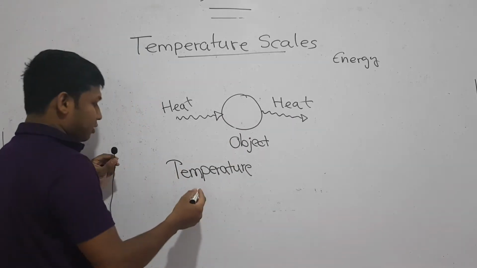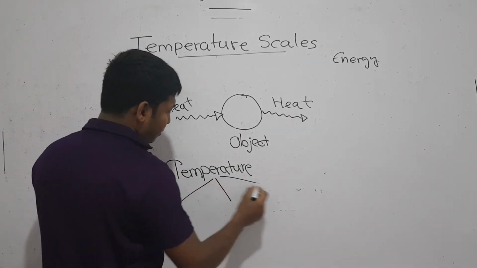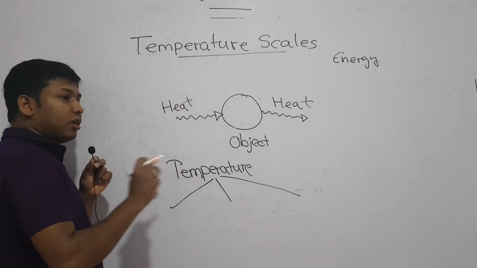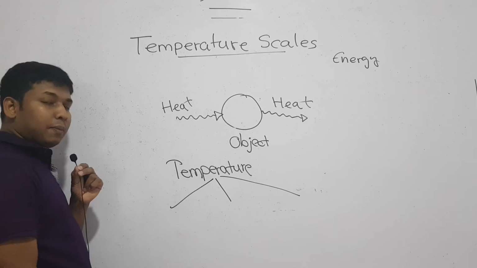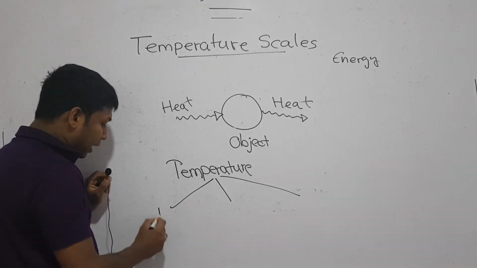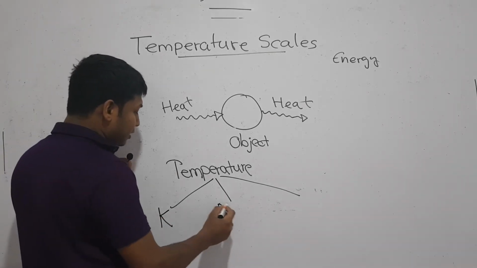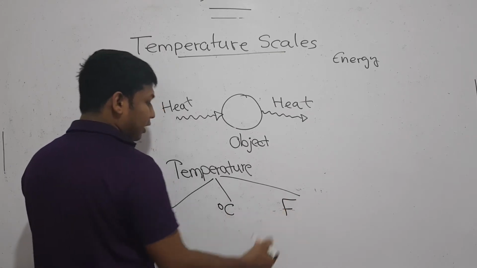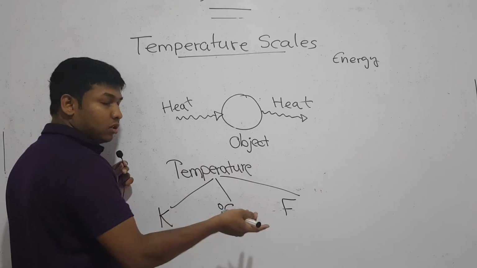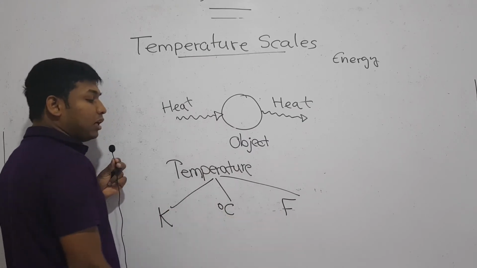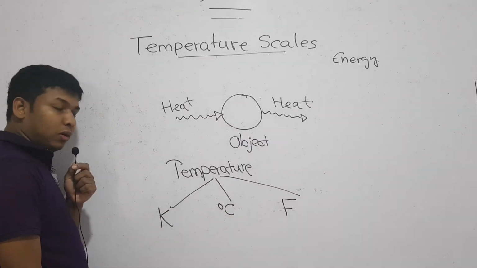Okay, now several scientists, basically 3 scientists, have introduced 3 temperature scales. First one is Kelvin, and second one is Celsius, and the third one is Fahrenheit. So there were 3 scientists who have introduced these 3 particular temperature scales.